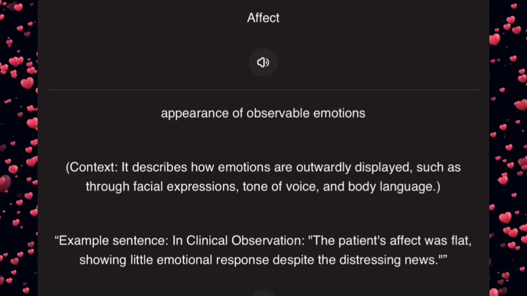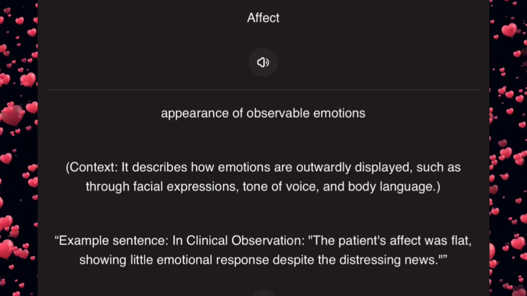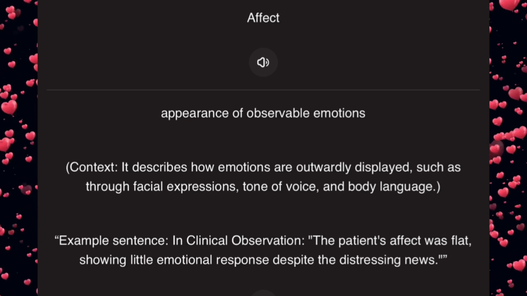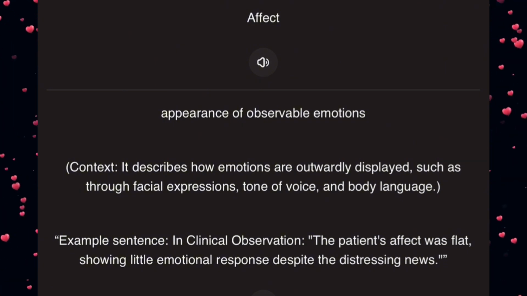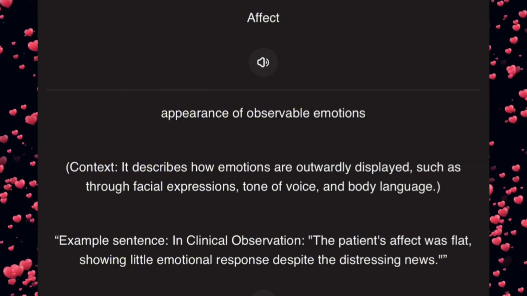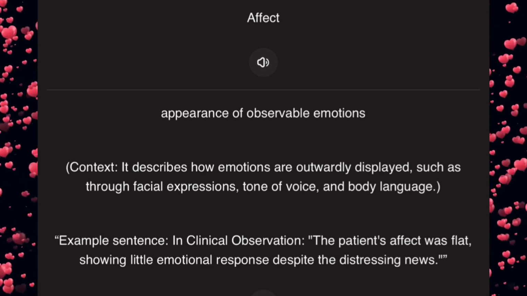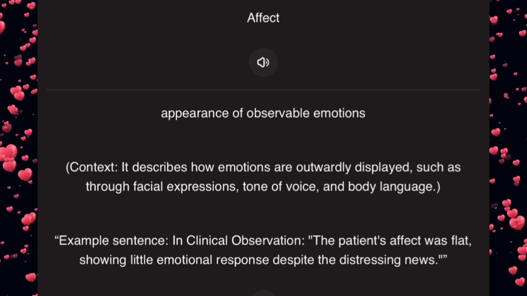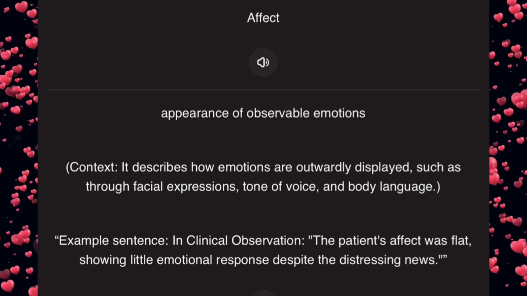Affect. It means appearance of observable emotions. For context, it describes how emotions are outwardly displayed, such as through facial expressions, tone of voice, and body language. Example sentence. In clinical observation, the patient's affect was flat, showing little emotional response despite the distressing news.